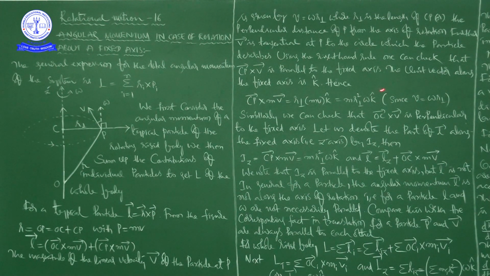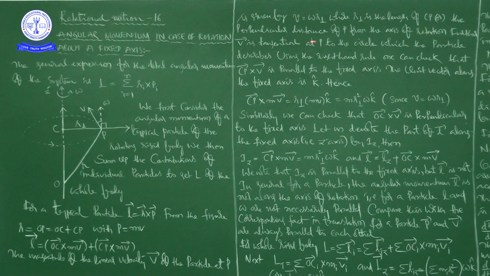Hence, we can write CP bar cross mV bar is equal to R⊥ m V k cap. That is equal to m R⊥ squared ω k cap, since V is equal to ω R⊥.